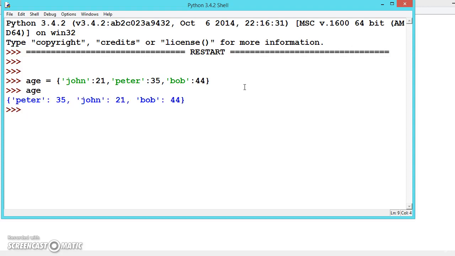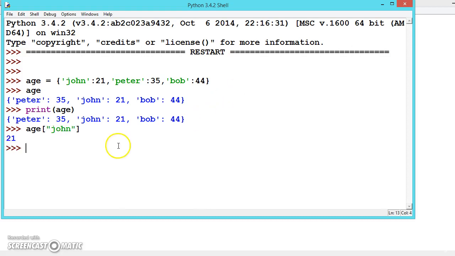Now let us see what is age. We can use the print also. Age. Now if you want to find the age of John, we can just write age and give the key John. So John is 21.